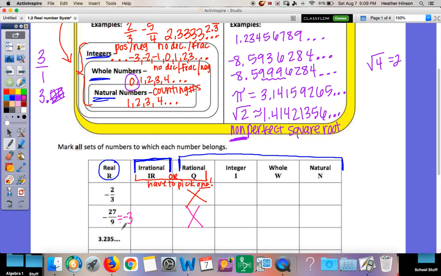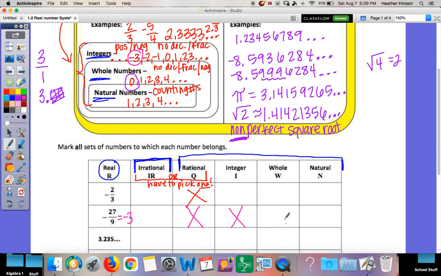Is negative 3 in the category of integer? Is it positive or negative with no decimal and no fraction? Yes, we even had that on our list just there, negative 3. So it is an integer once I simplify it. We always have to check to see if they simplify. Then I can keep going.